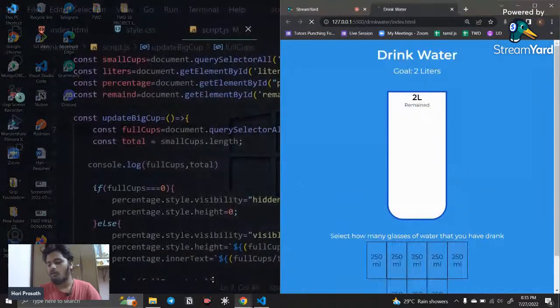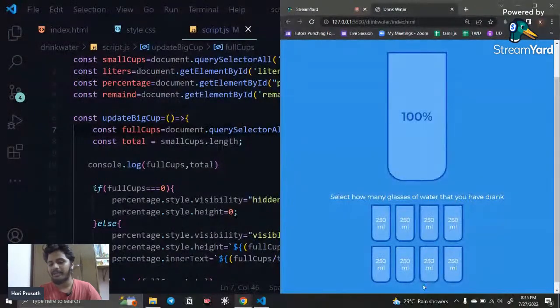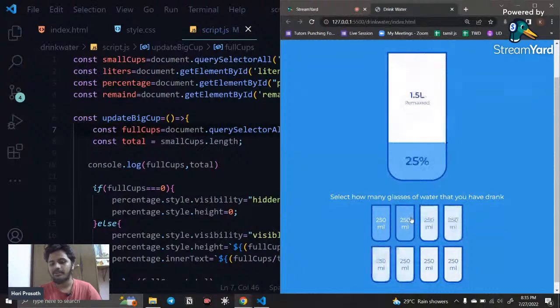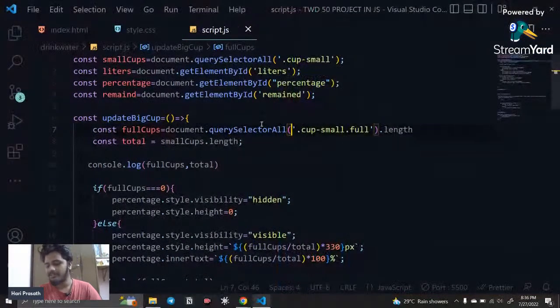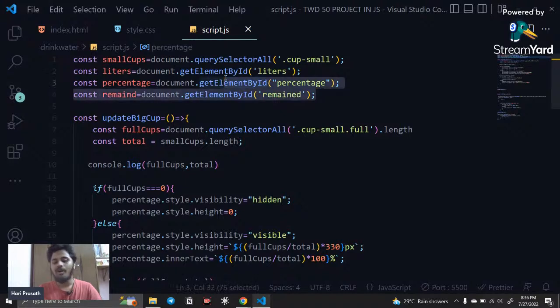Now I just click all the selected tag. You can see remaining is nothing. If I show it like this, you can see now it is working perfectly. There is no logical mistake we have done. There is no code error we have done. The only mistake we have done is when we copy something, right? When we copy and paste the code, I forgot to fetch that particular element that we need.